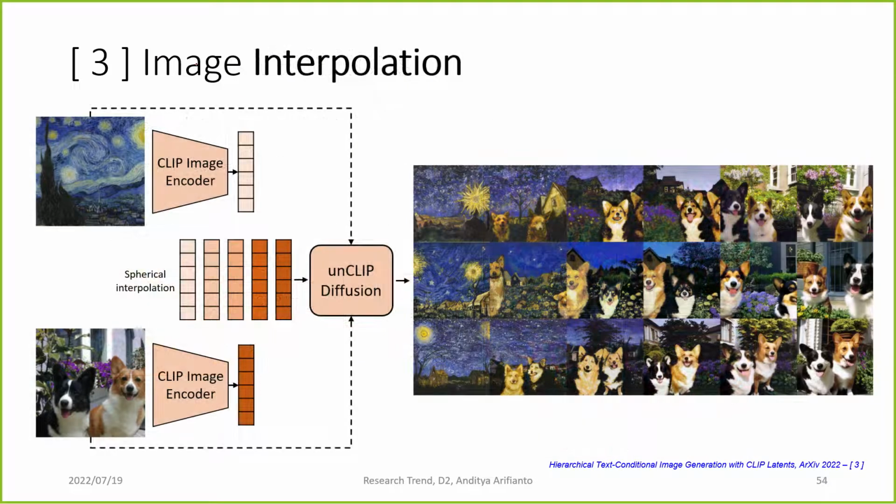And also we can do image interpolation. So we can input an image into the CLIP encoder and we get this first image embedding. We input another image and we get the second image embedding. We use spherical interpolation to interpolate from one embedding to the second embedding. We can feed that into the unCLIP diffusion to generate the interpolation from one image into another image.